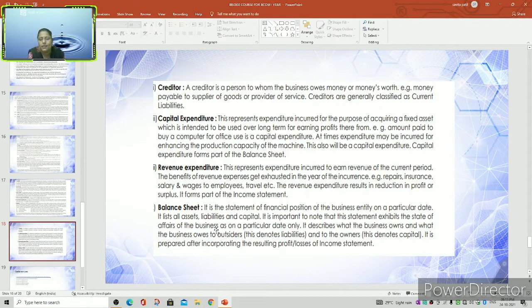It's important to note that this statement exhibits the state of affairs of the business as on a particular date only. It describes what the business owns and what the business owes to outsiders and to the owners. It's prepared after incorporating the results, profit or loss, of the income statement.